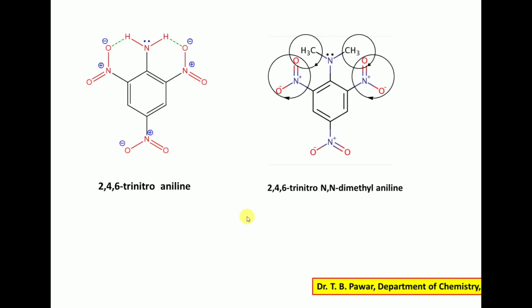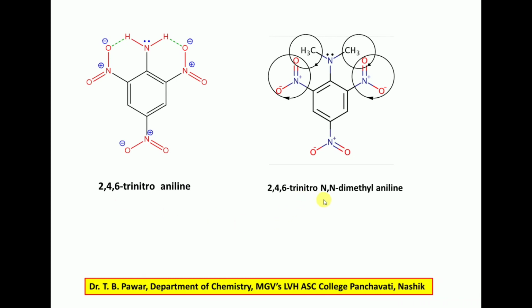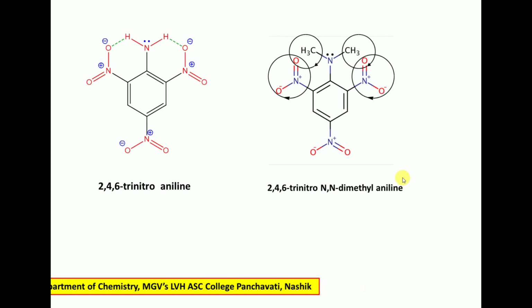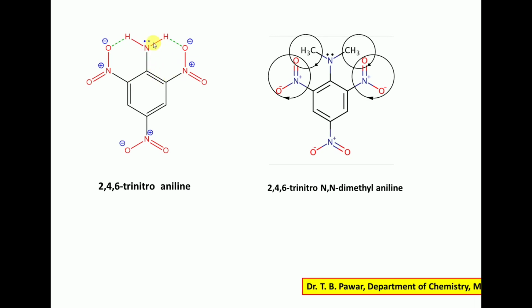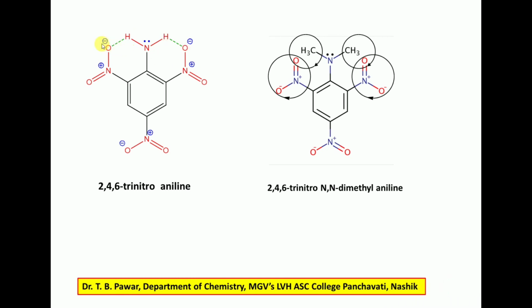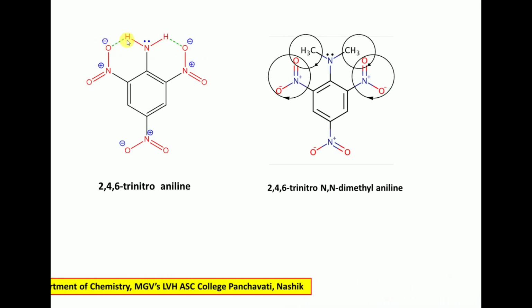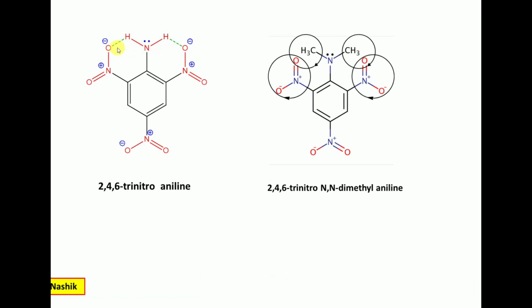Okay. Now the next example, a very interesting example, 2,4,6 trinitroaniline and 2,4,6 trinitro N,N-dimethylaniline. First of all we are going to focus on 2,4,6 trinitroaniline. On the nitrogen there are two hydrogens, and in the nitro groups there are these oxygens. They are held to one another, the nitro group and this hydrogen, by hydrogen bonds.